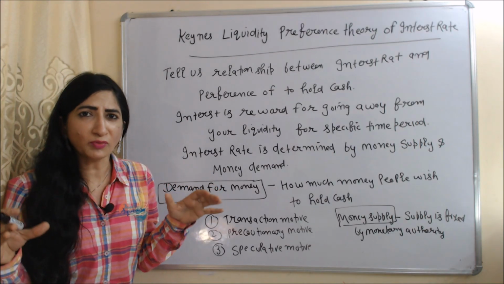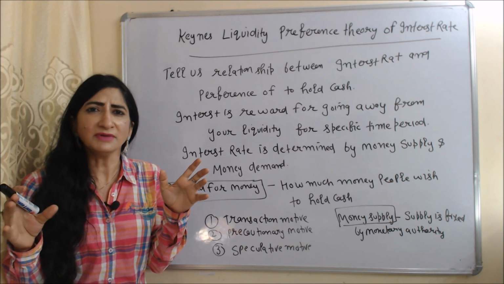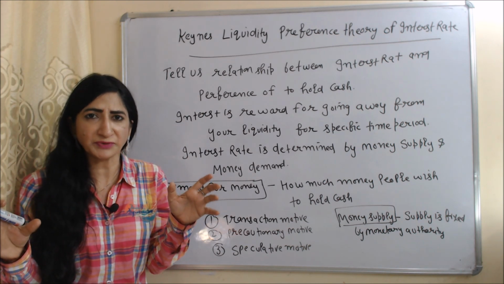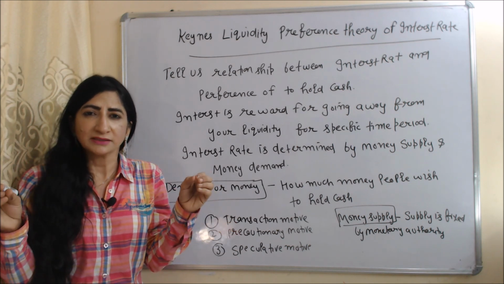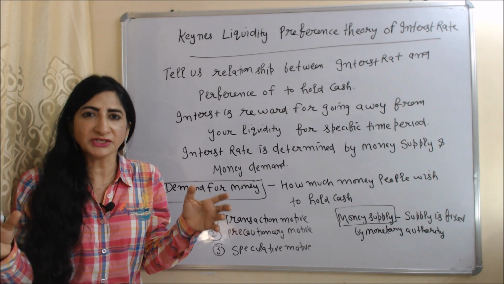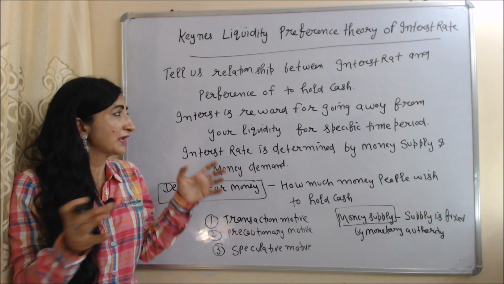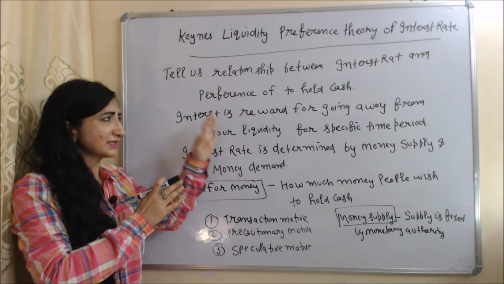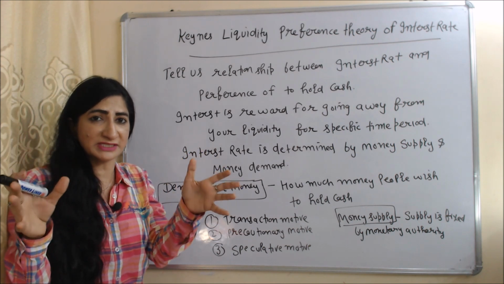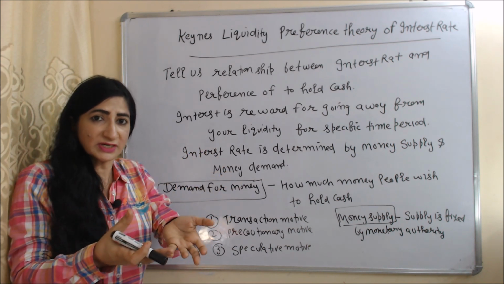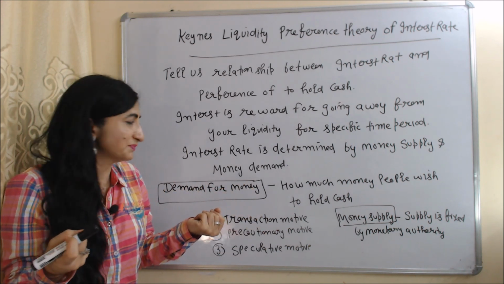Now we are going to talk about the Keynesian liquidity preference theory of interest rate. This theory mainly tells us a relationship between interest rate and people's preference to hold cash. According to this theory, interest rate is a reward for going away from your liquidity for a specific time period. Obviously, interest rate is a reward because we are going away from our cash for a specific time period.